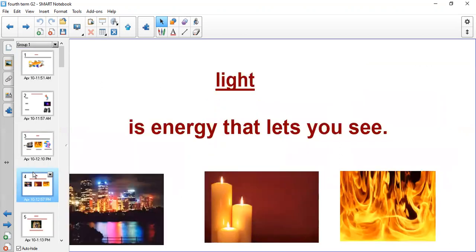The second form of energy is light. And light is energy that lets you see. Of course, without light, we would not be able to see anything. What gives us light? Sun, candle, fire, torch, mobile phone. We have many things that give us light. So light is energy that lets you see.